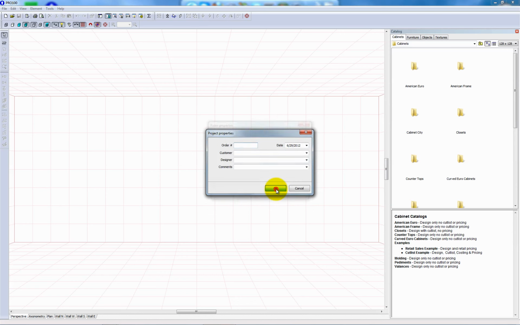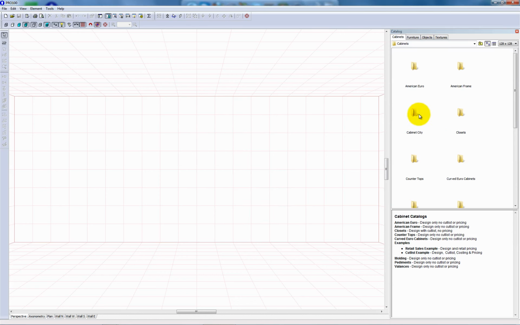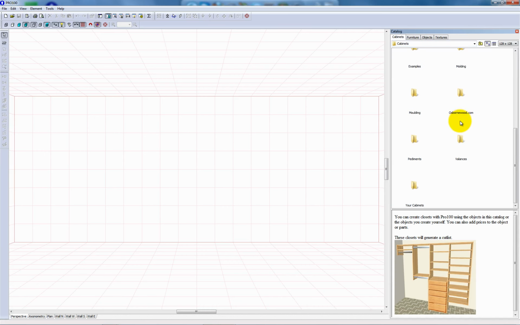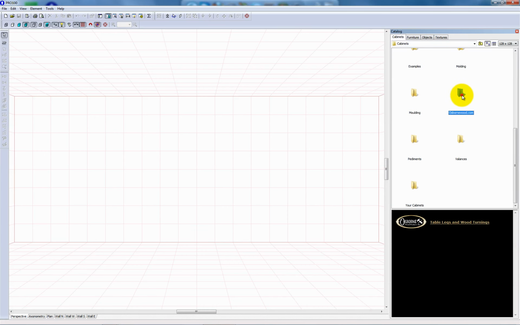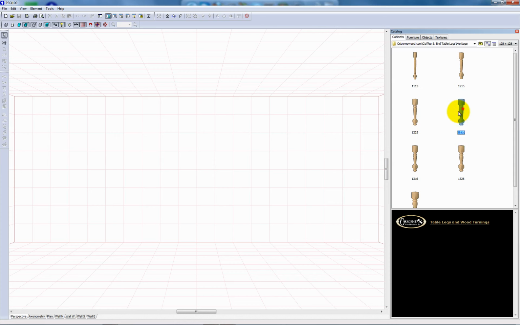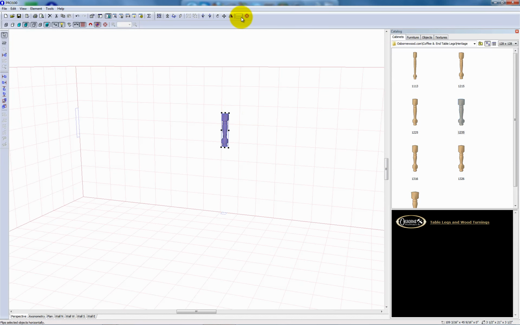New project. And under Cabinets, you'll scroll down and you'll see osbornewood.com. And let's go to coffee and end table legs, heritage, and these items can be dragged right into the program.